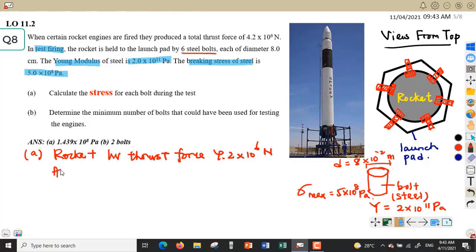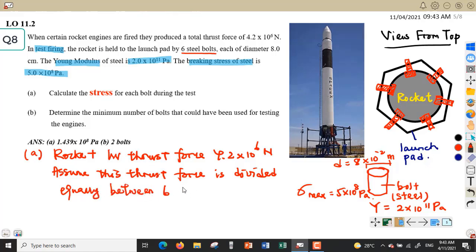So, we assume this thrust force will be divided equally, dibahagi sama rata, between the 6 bolts lah. Why? Because kita kan ikat roket tu dengan 6 bolts kan. So 6 bolts ni dia akan rasa thrust force ni secara equally lah. So kita assume lah dia divide equally between the 6 bolts.